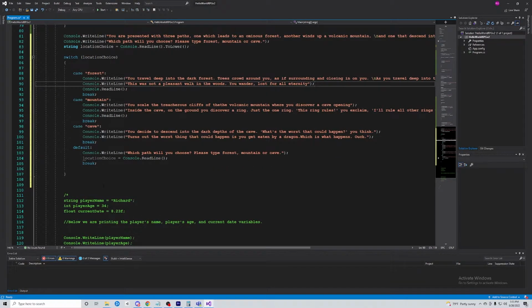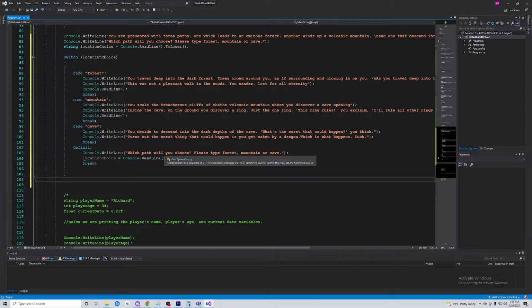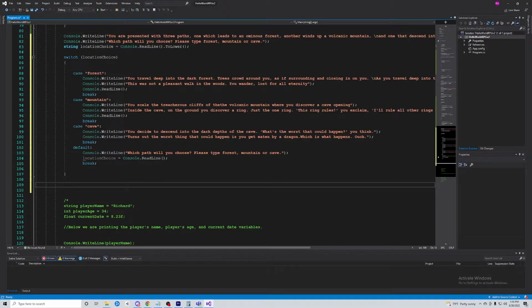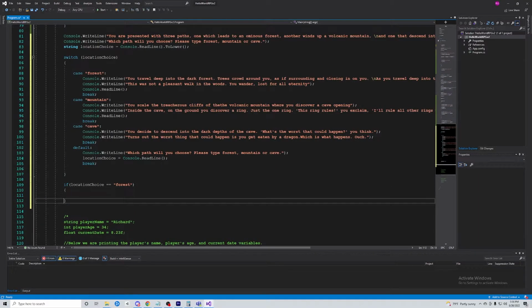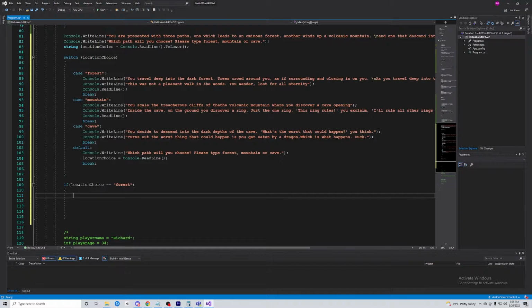Maybe for readability purposes, we'll say if location choice, and remember this is the comparison operator, so we're checking location choice and saying if it's equal to forest, and then we're going to nest a while loop inside of this.